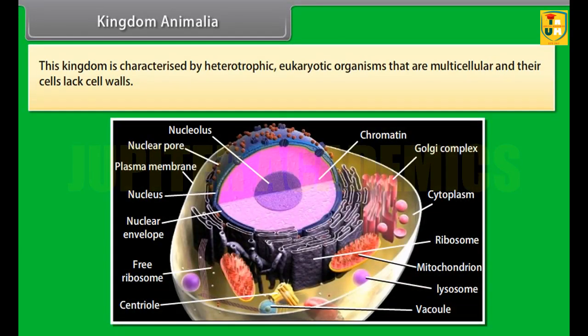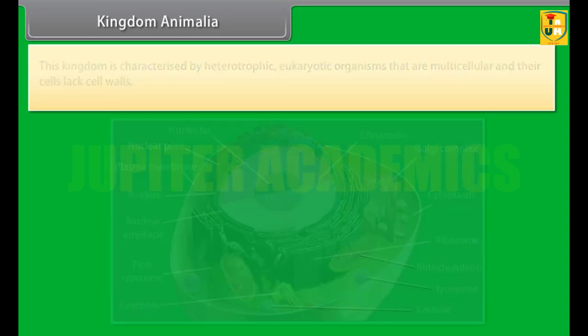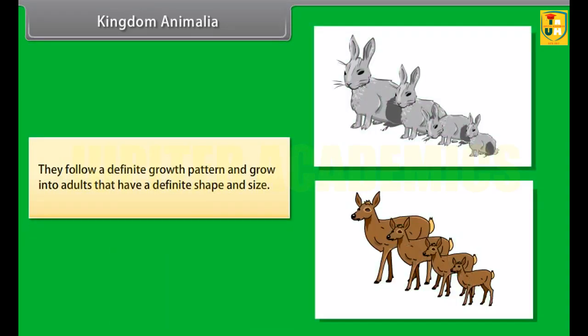This kingdom is characterized by heterotrophic eukaryotic organisms that are multicellular and whose cells lack cell walls. They follow a definite growth pattern and grow into adults that have a definite shape and size.